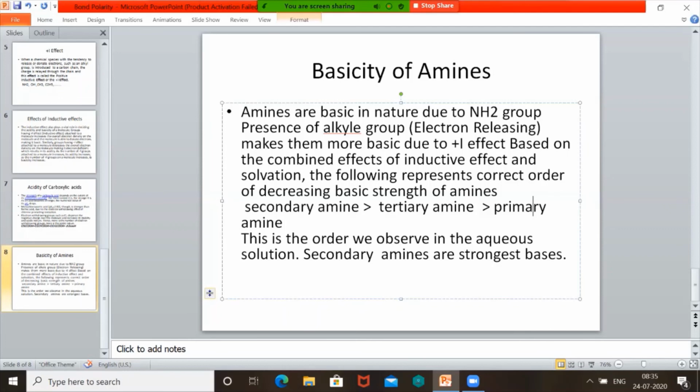So in the next class, we will read about the effects of bond polarization and other types of bond polarization.